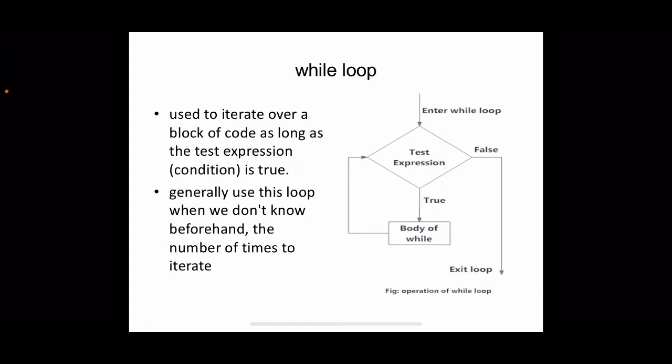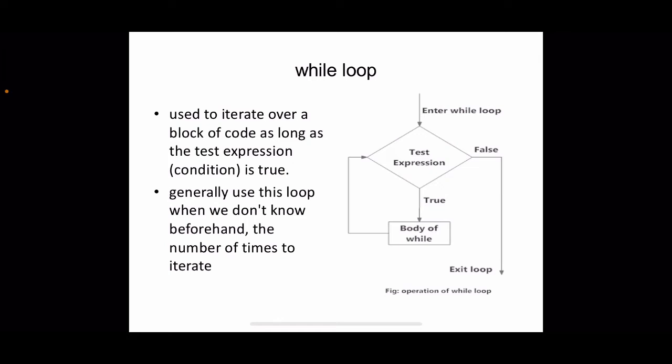In general, the while loop is usually used when we don't know beforehand the number of times to iterate. We know some condition, and based on that we have to repeat. We don't know in advance how many times we have to repeat; the count is not known in advance. In such a case we usually use the while loop. But in both cases we can use either the while loop or the for loop. We will see the syntax of both.